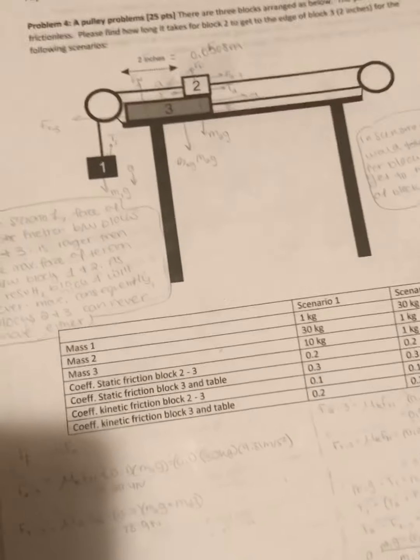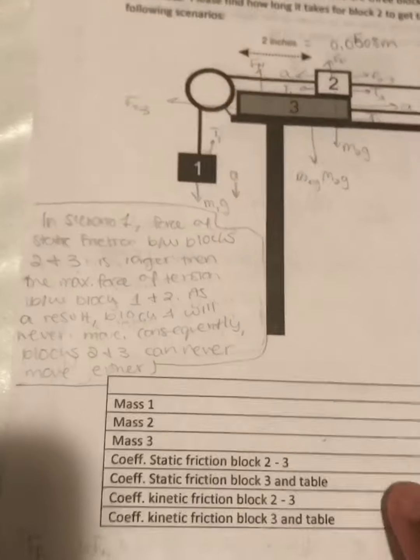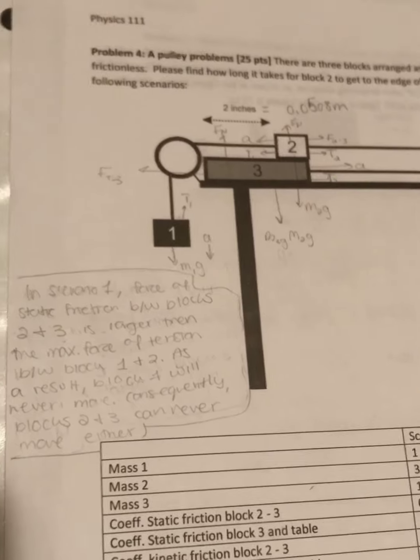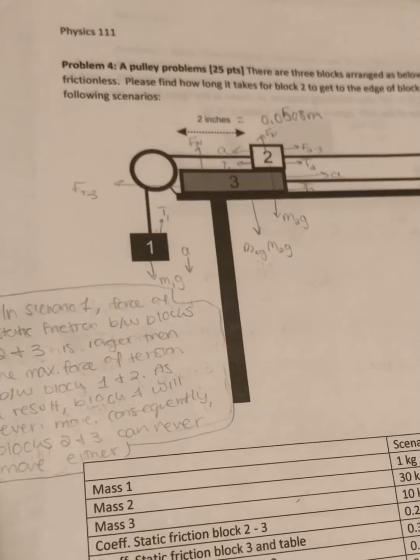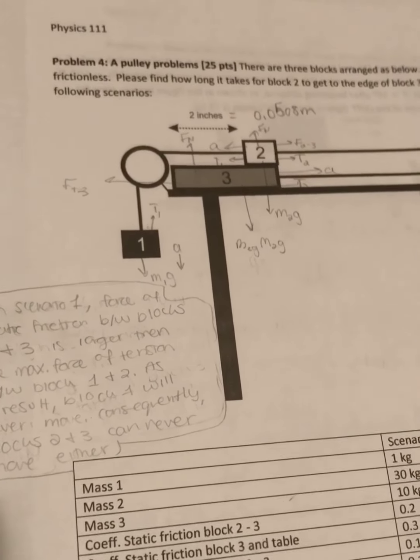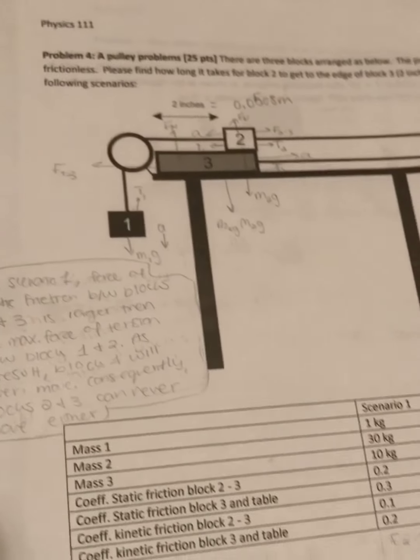And the tension, I said in scenario 1 the force of static friction between blocks 2 and 3 is larger than the max force of tension between blocks 1 and 2. As a result, block 1 will never move, consequently blocks 2 and 3 can never move. So this would never, yeah, that's impossible. It wasn't impossible in scenario 2 though.